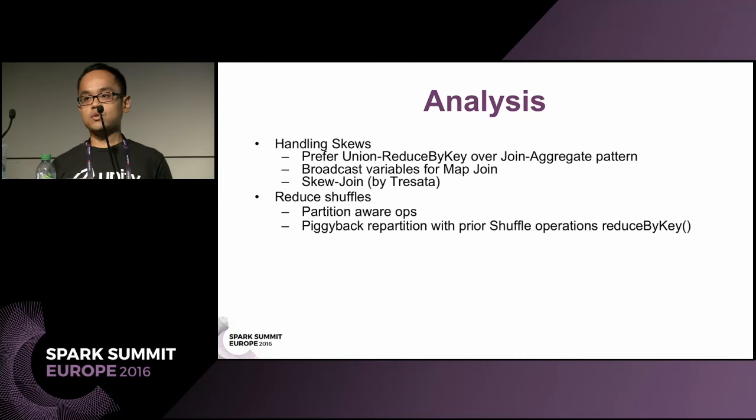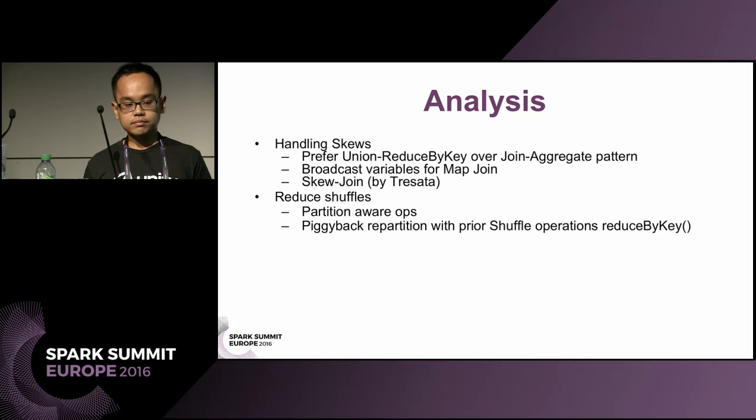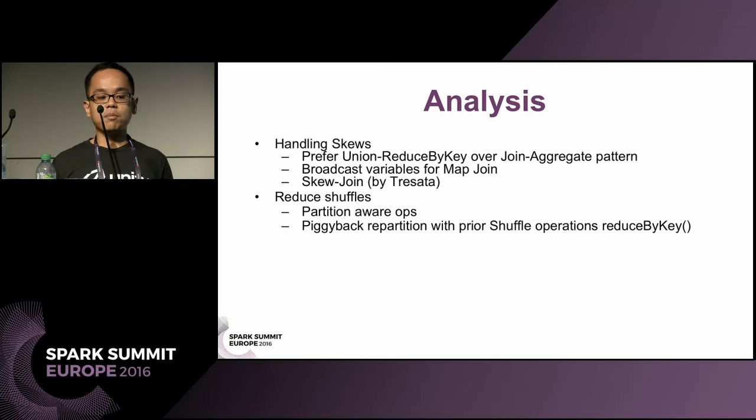At this stage, we also do a lot of shuffles. And we all know that shuffles are expensive. So we use partition-aware operations. And also, when we want to do a repartition, we don't really call repartition explicitly. We piggyback over prior shuffle operations. An example of this is, let's say you want to do a reduce by key. You can pass in as a second parameter a hash partitioner or any other partitioner with the number of partitions.